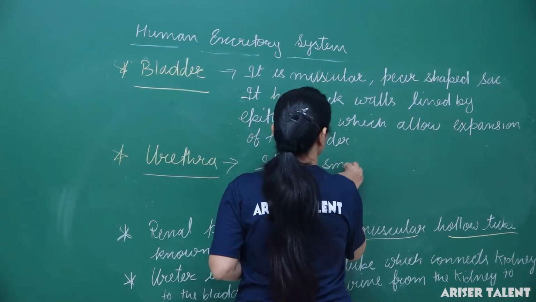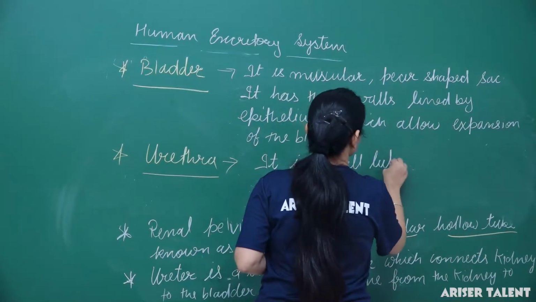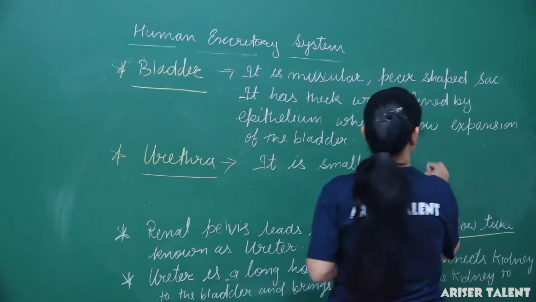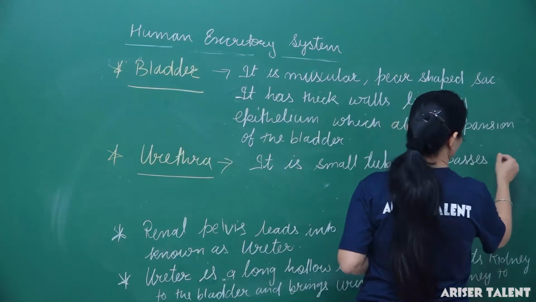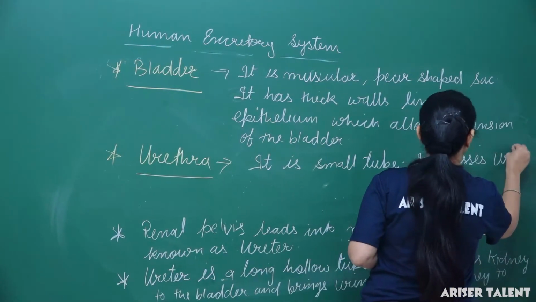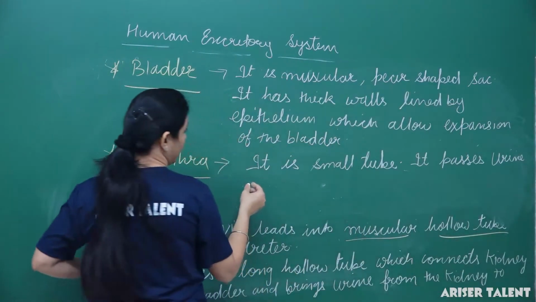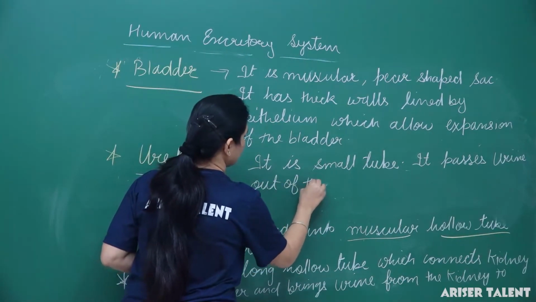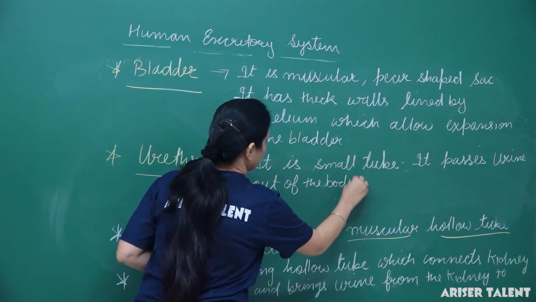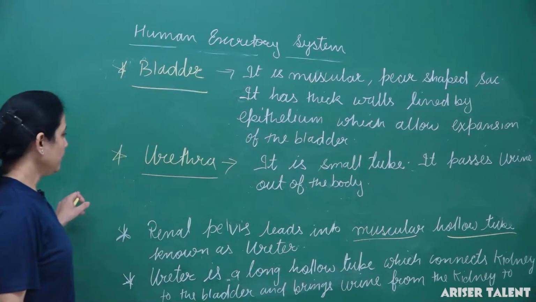Urethra, it is a small tube. It passes urine out of the body. Okay. Fine. Is it clear?